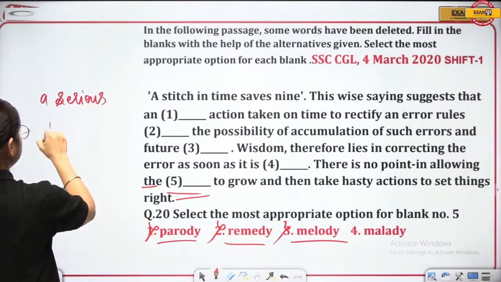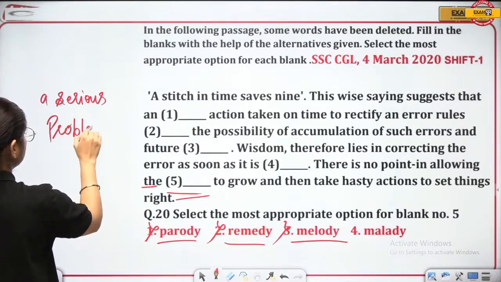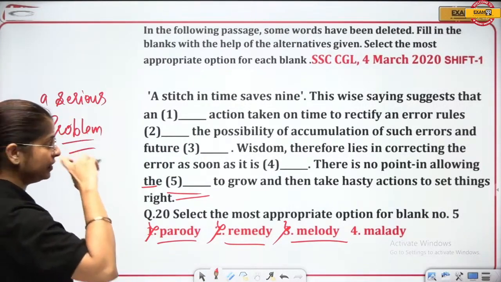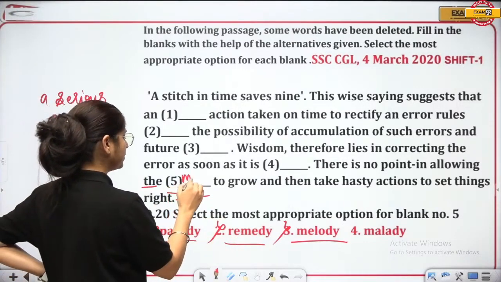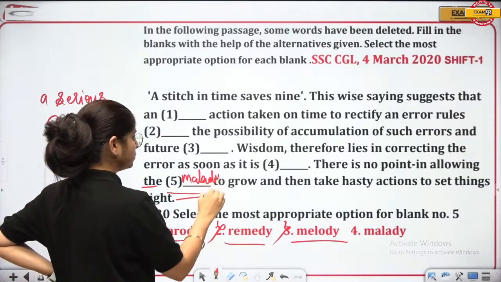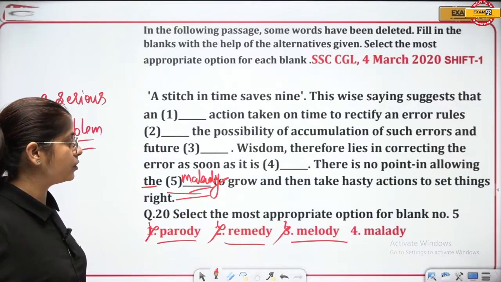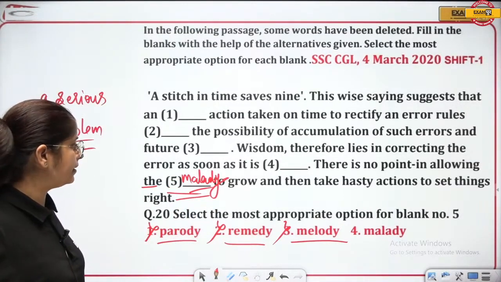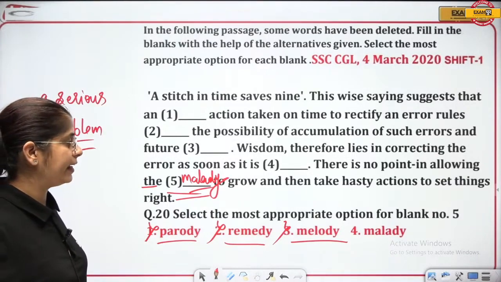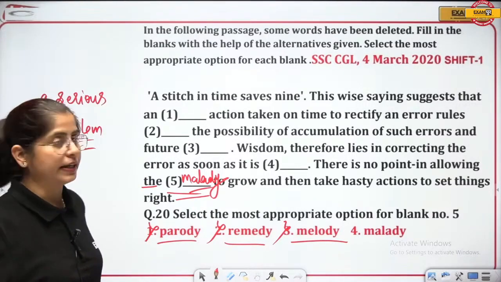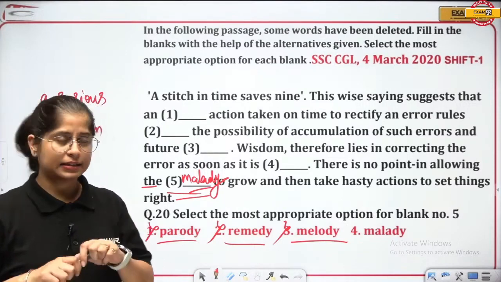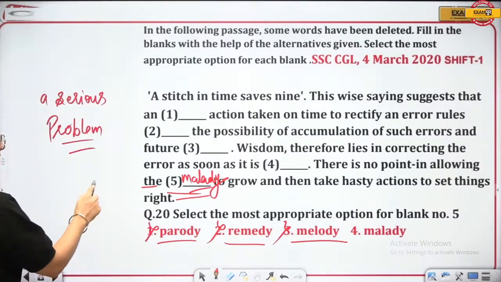So here the word that will come here is malady. There is no point in allowing the malady to grow and then take hasty actions to set things right. Okay? Done? Clear? So here the correct answer is the fifth one.